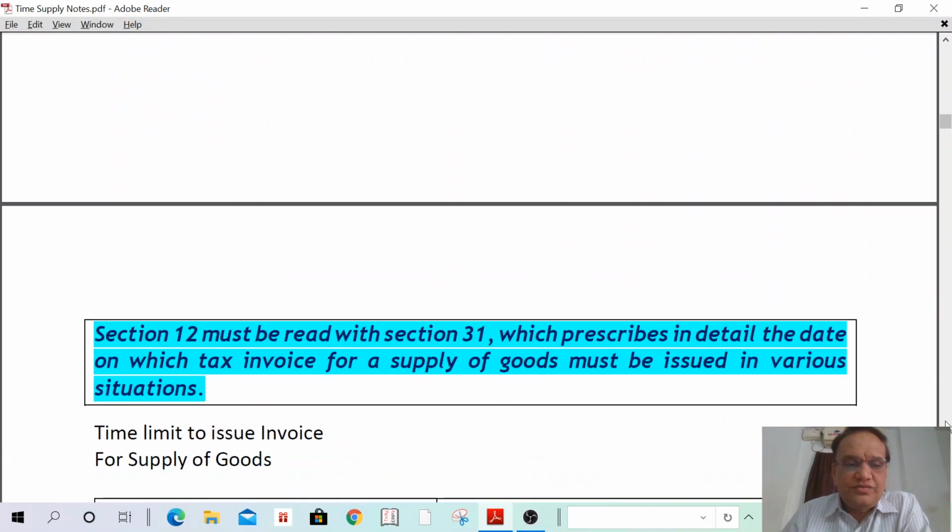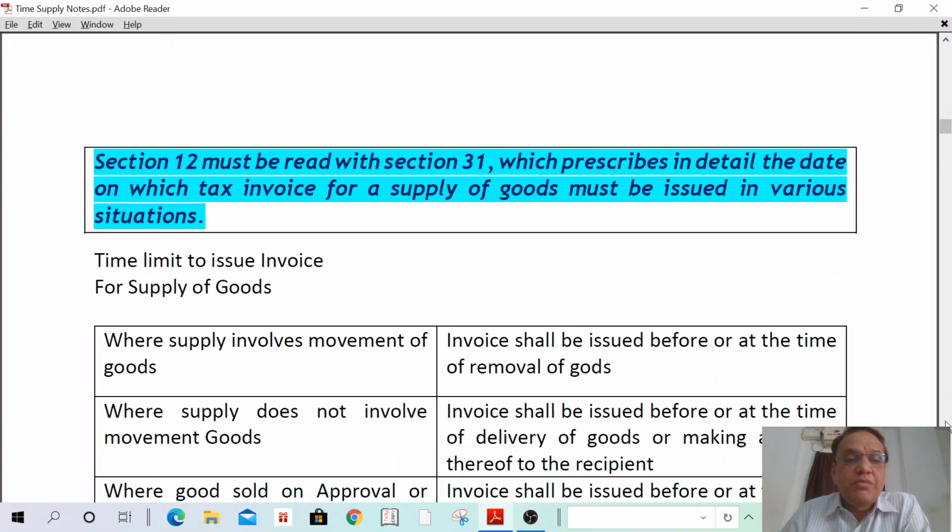section 12 must be read with section 31. Section 31 is time to issue tax invoice, which prescribes in detail the date on which the tax invoice for the supply of goods must be issued in various situations. That is, section 12 is time of supply, and section 31 is time to issue tax invoice. These two are different, but you should read both together for better understanding.